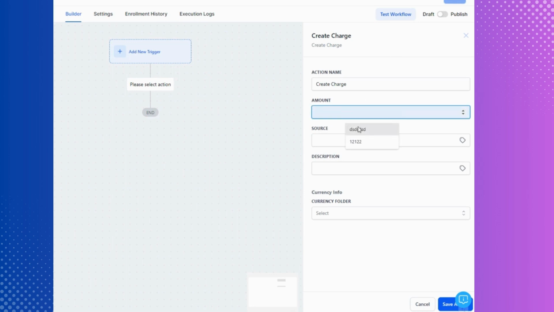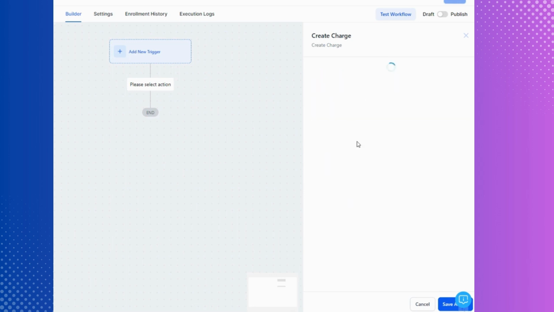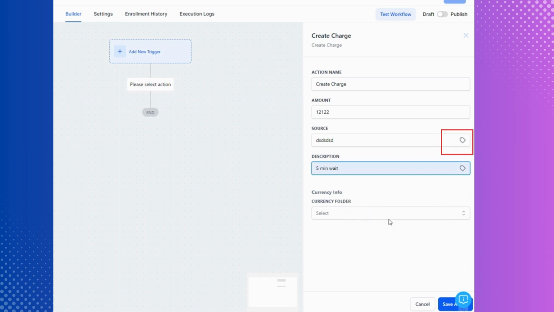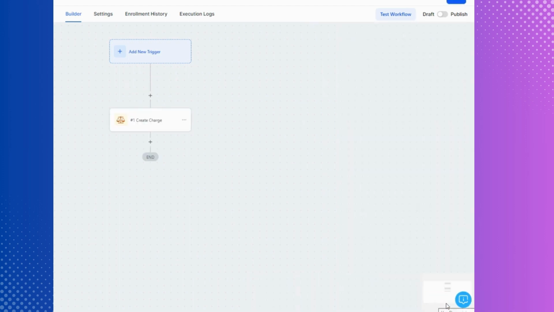Select one you would like to use, then proceed to fill in the form with the information that is needed. You will be able to use custom values as well when filling in this form. Once you have completed this form, don't forget to click the Save button at the bottom of the form. Now you can start on the next action.